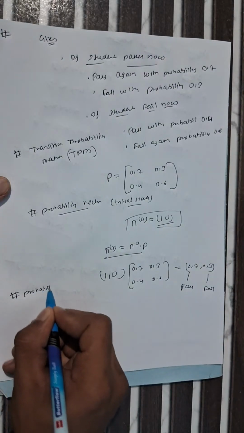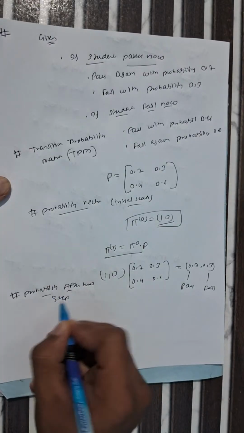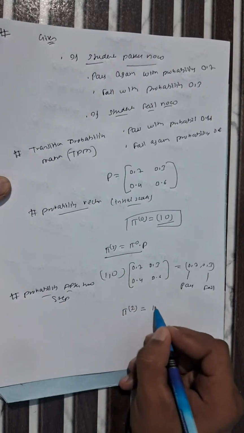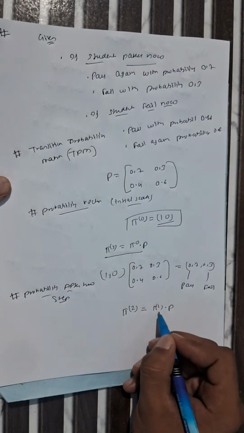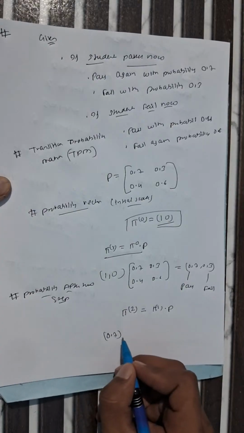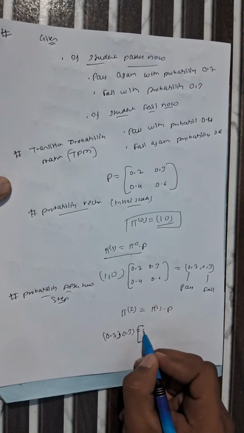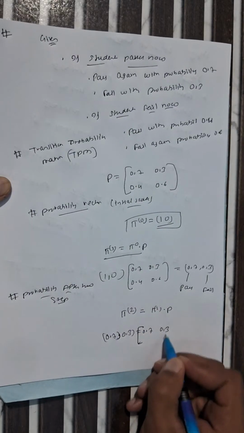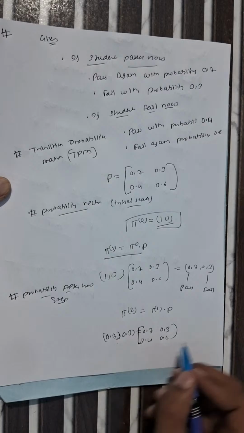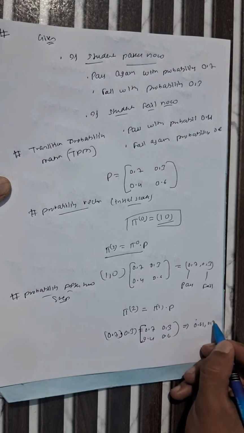Probability after two steps. It means we have to find pi 2 equals pi 1 into P. Pi 1 we already have, which is 0.7 and 0.3. So 0.7, 0.3 multiplied by the P matrix, 0.7, 0.3, 0.4, 0.6. When you multiply this matrix, you get 0.61, 0.39.